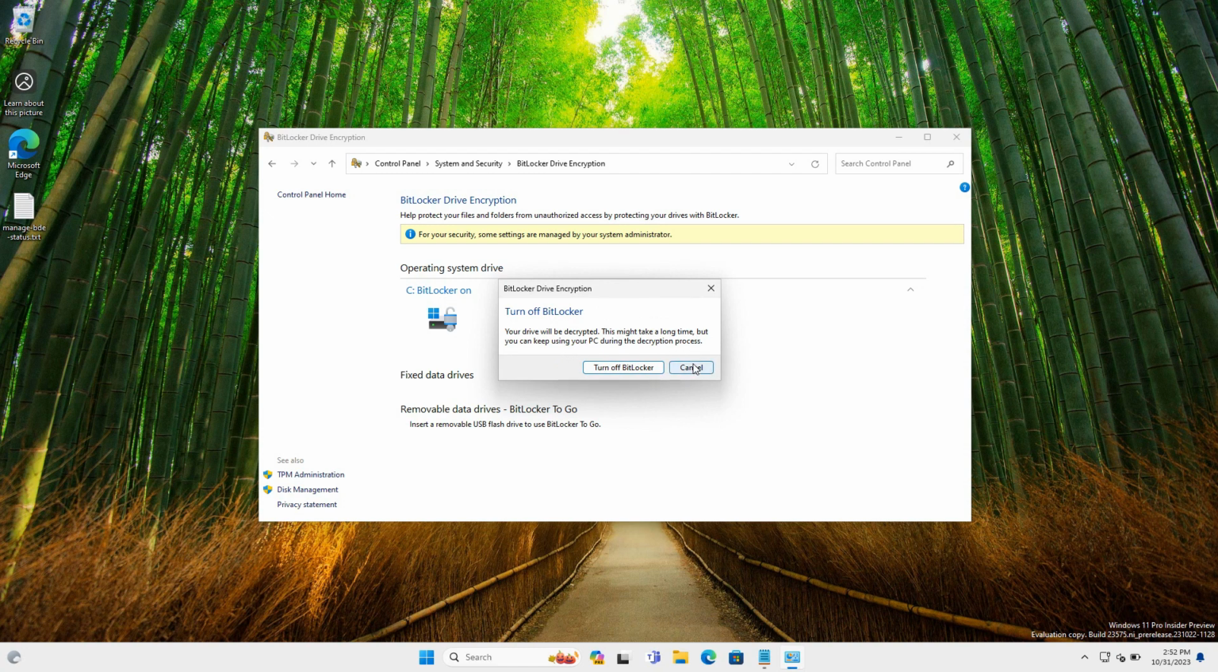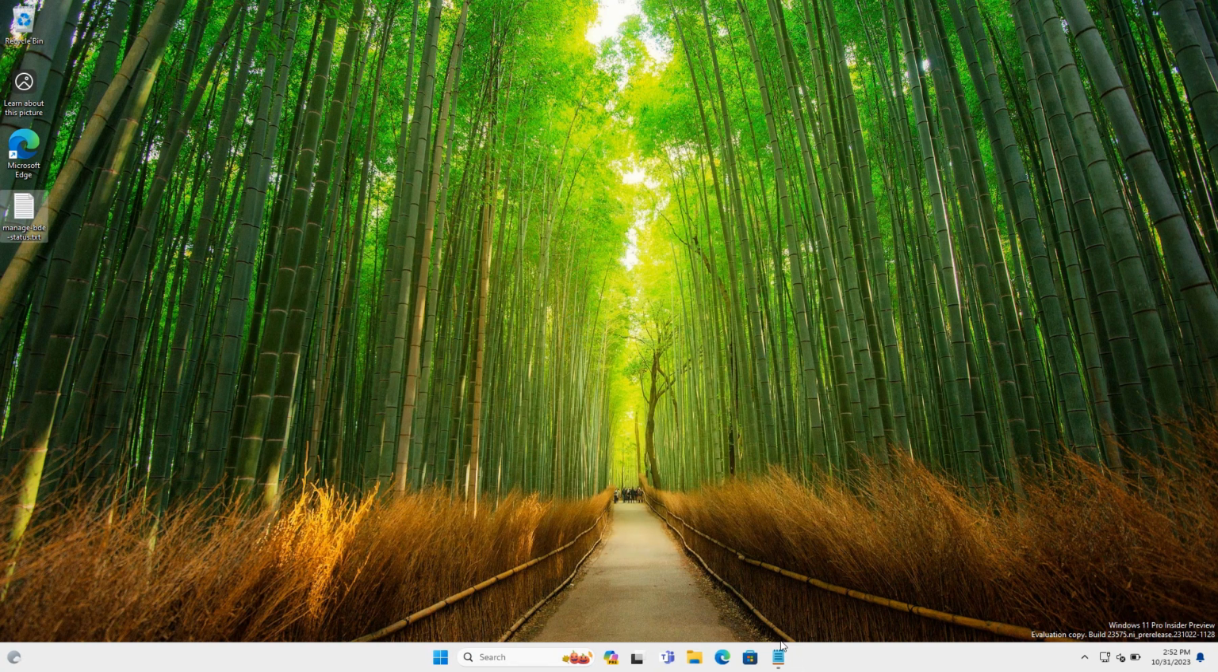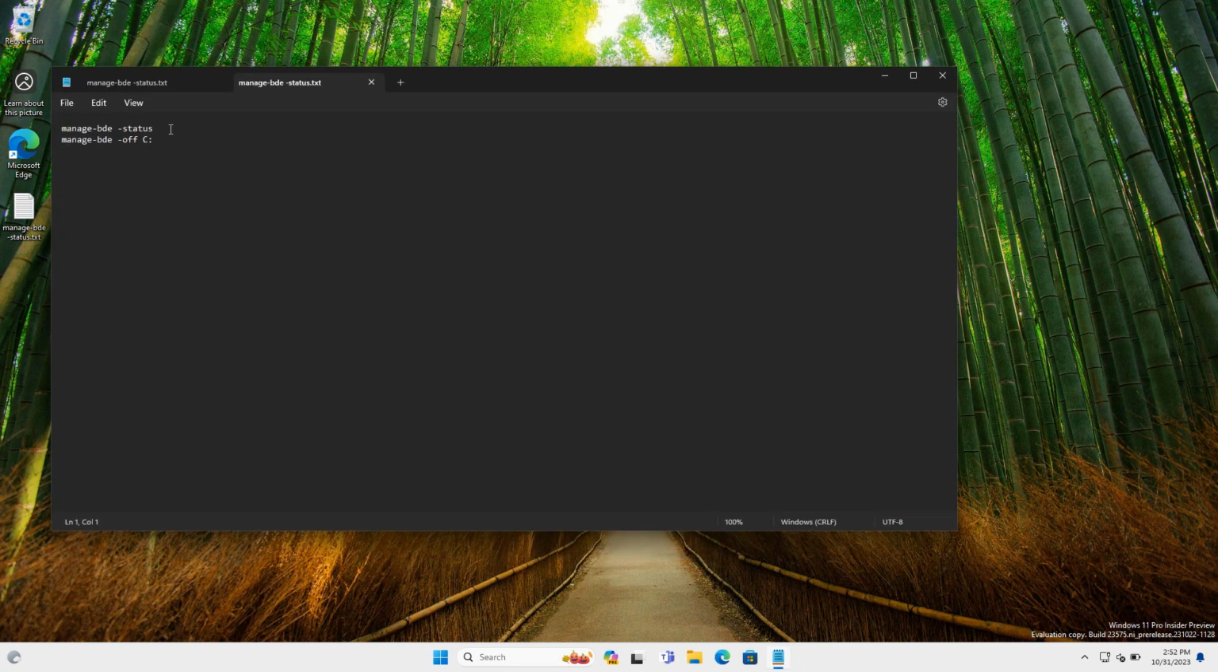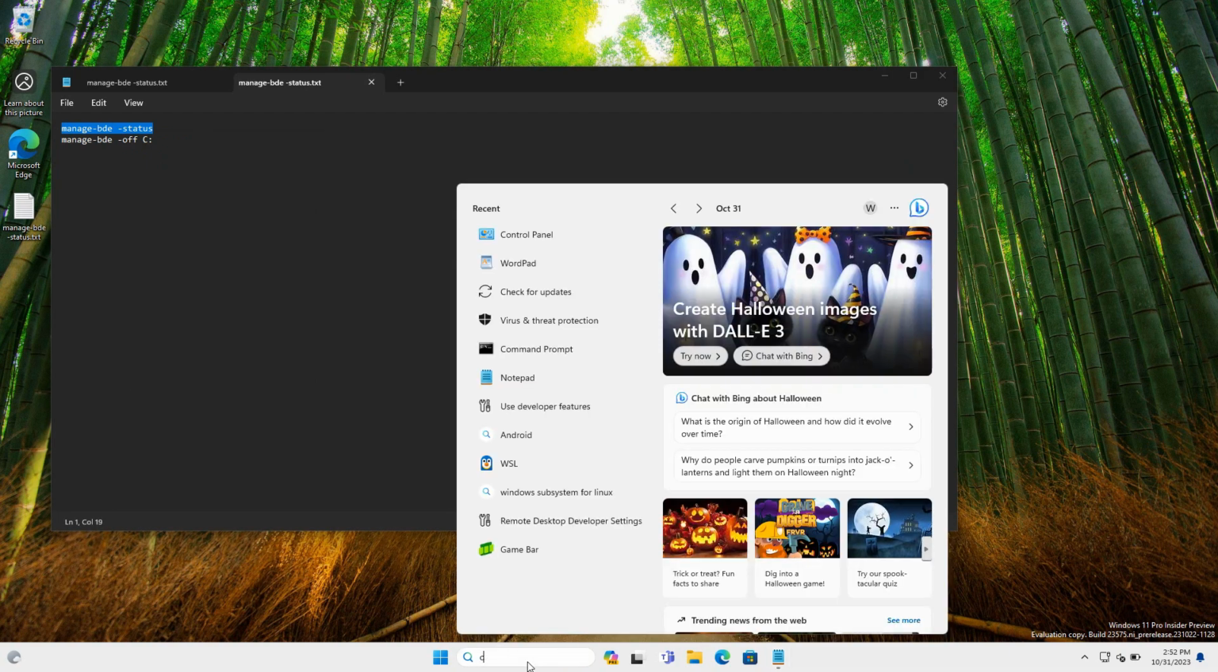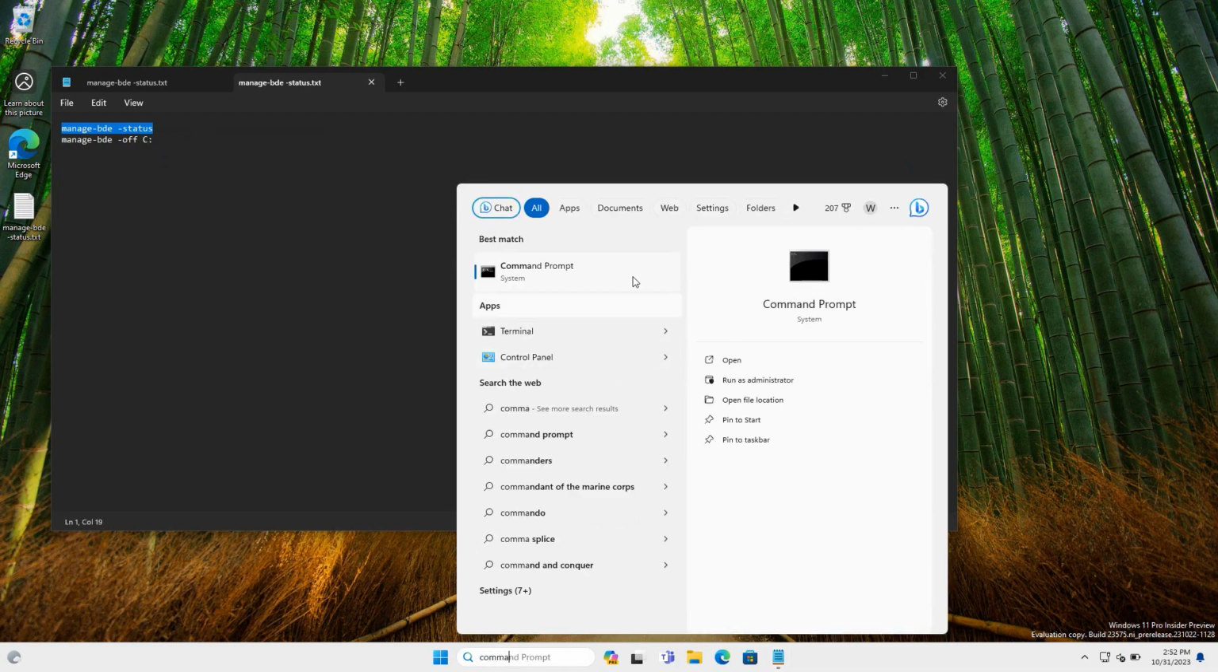And the second method, we can use Command Prompt. In here, I already prepared the command. The first line is to check your BitLocker Drive Encryption status. Okay, let's open Command Prompt in here. Type Command Prompt and select Run as Administrator by right-clicking.